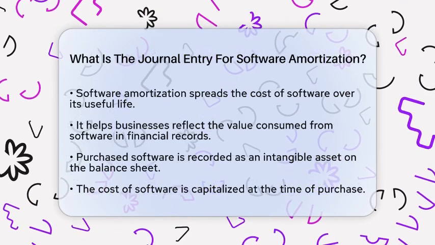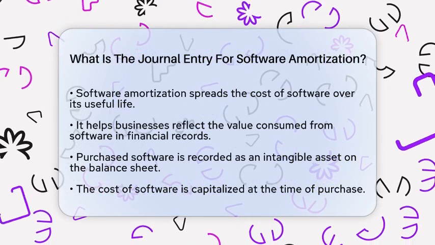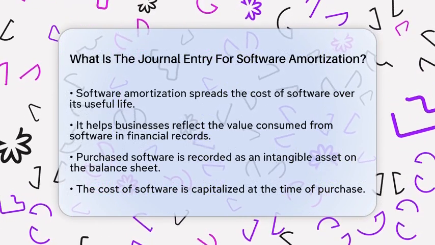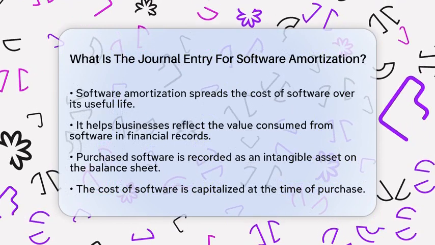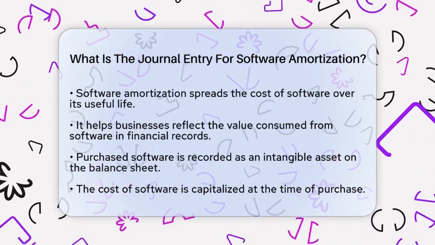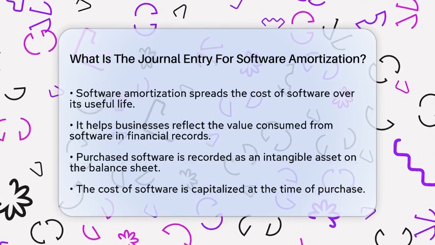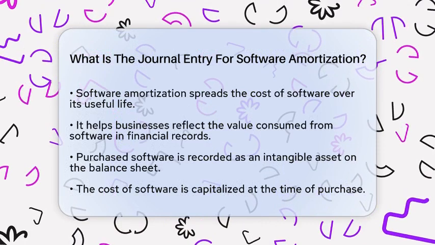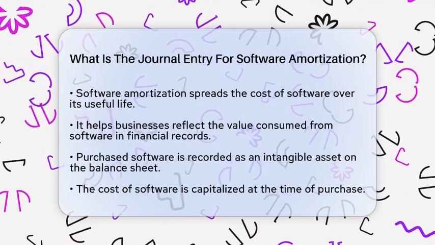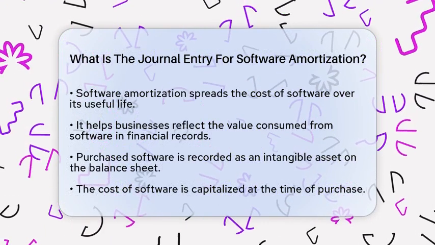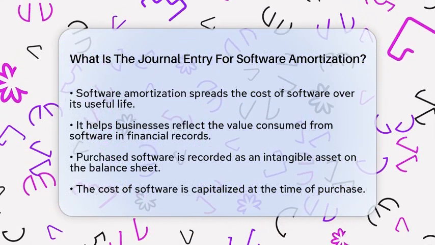Software amortization is the method used to spread the cost of a software asset over its useful life. This process helps businesses reflect the value consumed from the software in their financial records. When a company purchases software, it is recorded as an intangible asset on the balance sheet. This means that the cost of the software is capitalized. Over time, as the software is used, its cost is gradually expensed through amortization.